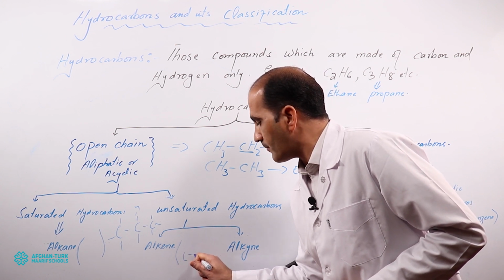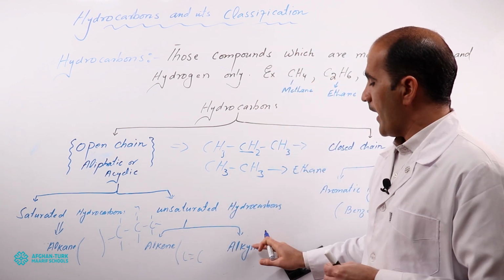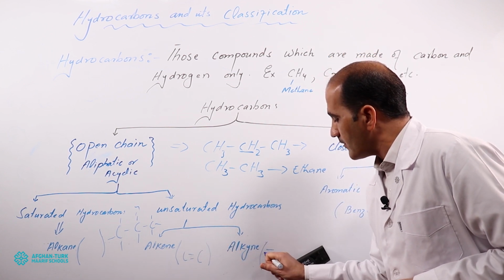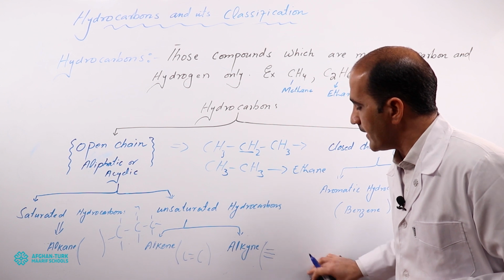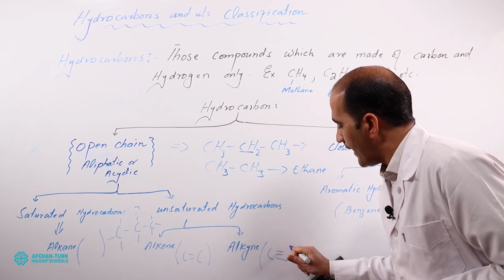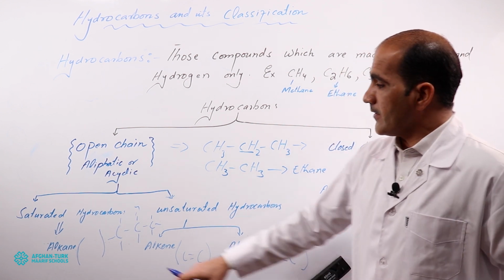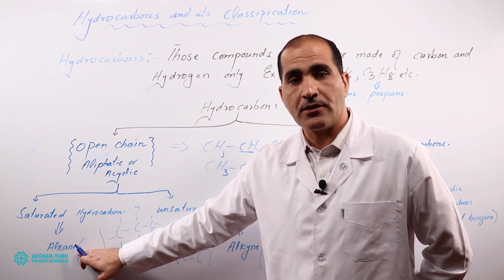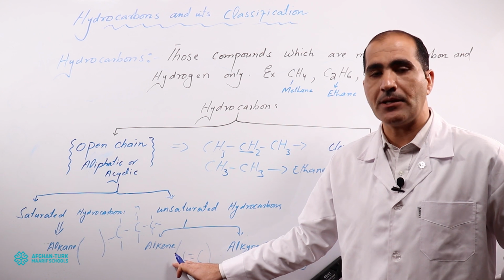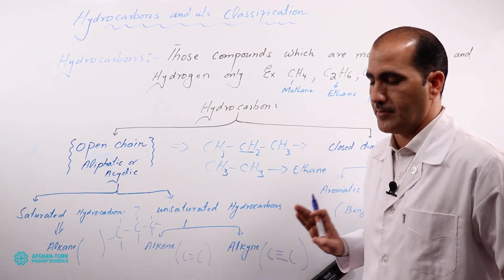Carbons will be attached to each other by double covalent bonds. And alkynes must be connected with each other by triple carbon-carbon bonds. So the functional group of alkane is a single covalent bond, the functional group of alkene is a double covalent bond, and the functional group of alkyne is a triple covalent bond.